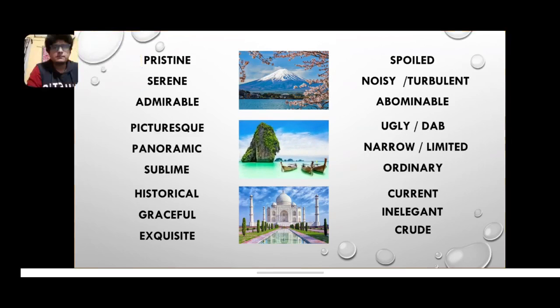Next up, we've got, all right, children, coming to the explanation of the third picture to you. I see a beautiful ocean where three boats hover, and there's a beautiful rock island right next to the three boats. So I can call it picturesque. Picturesque simply means something that has got an extraordinary and admirable scenic beauty. If I say scenic beauty, scenic becomes an adjective, beauty is a noun, whereas here I'm using picturesque as an adjective.